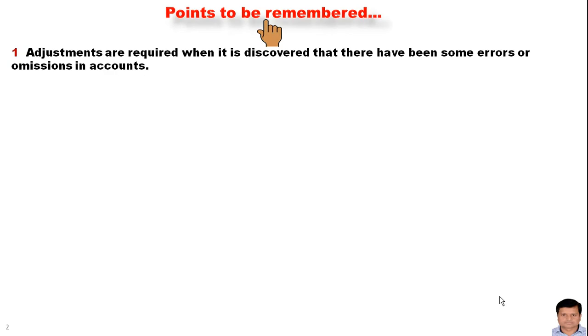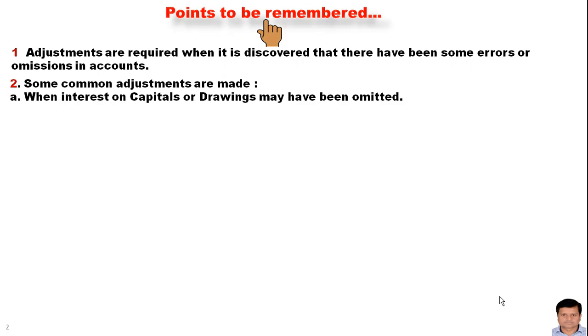So let us start. These are some points we need to remember. Now, adjustments are required when it is discovered that there have been some errors or omission in accounts. Number 2, some common adjustments are made when interest on capital or drawings may have been omitted,